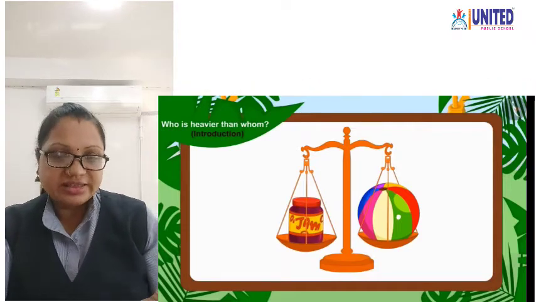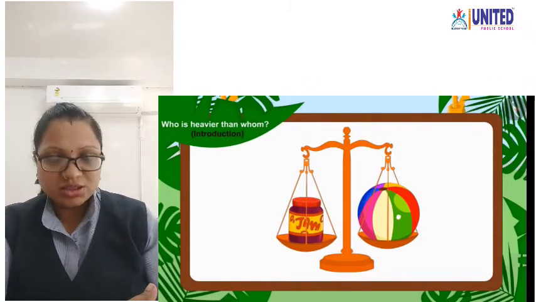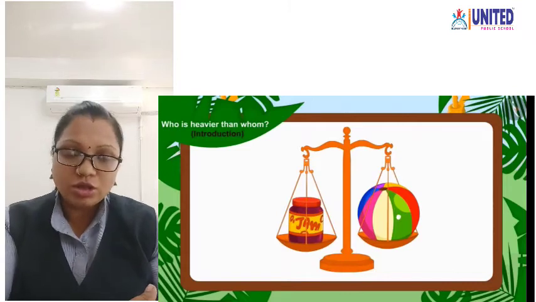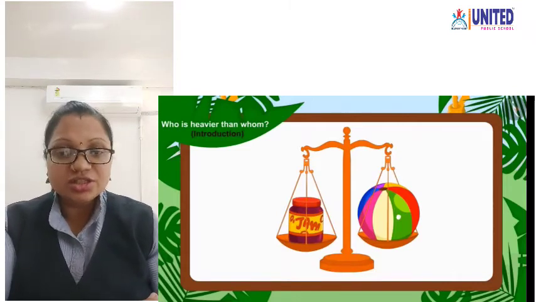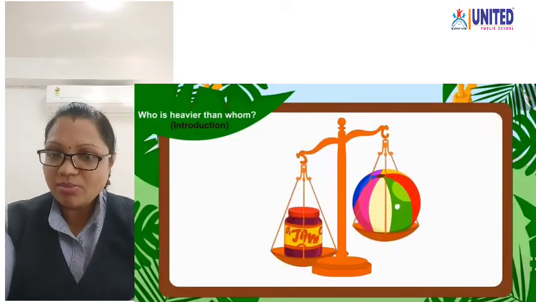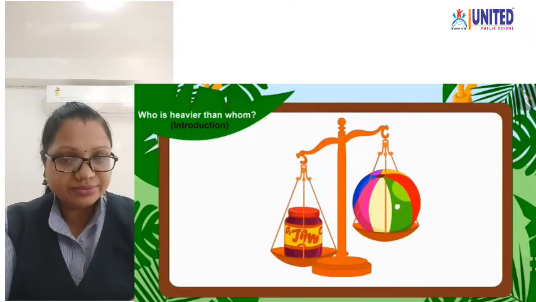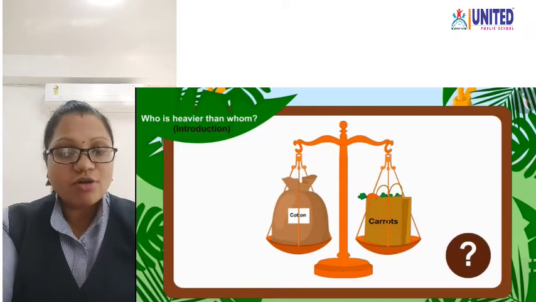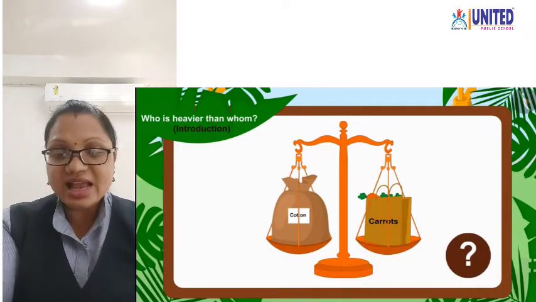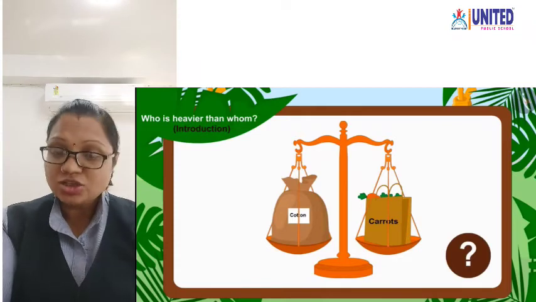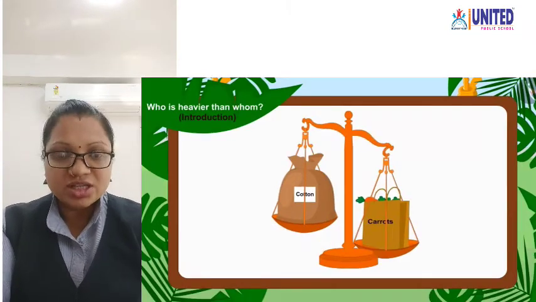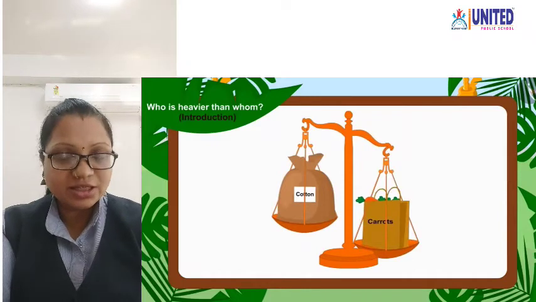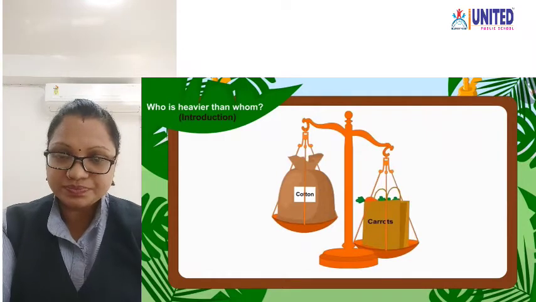Let us see with examples. I take a jam bottle and a ball. Now tell me, which has more weight? Yes, the jam bottle has more weight. Next, I take a bag of carrots and a sack of cotton. Now tell me, which has more weight? Here you can see the sack of cotton is big in size, but still the bag of carrots has more weight than the sack of cotton.